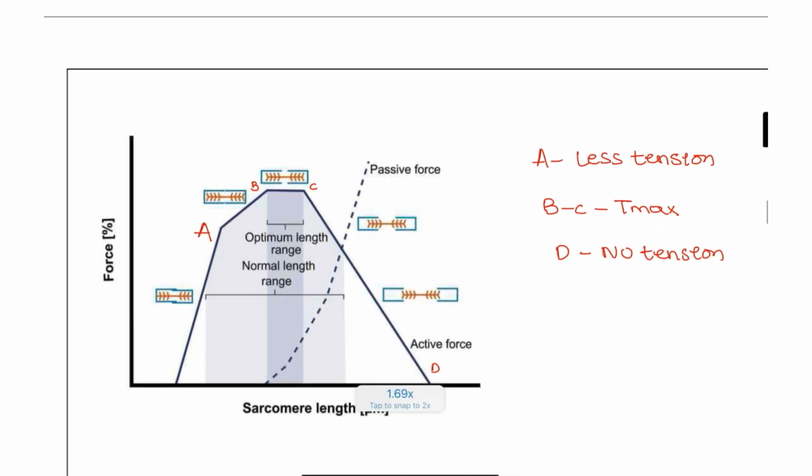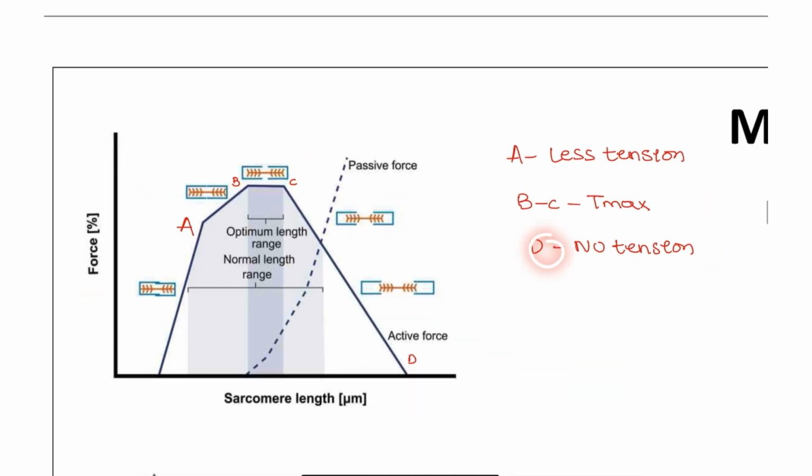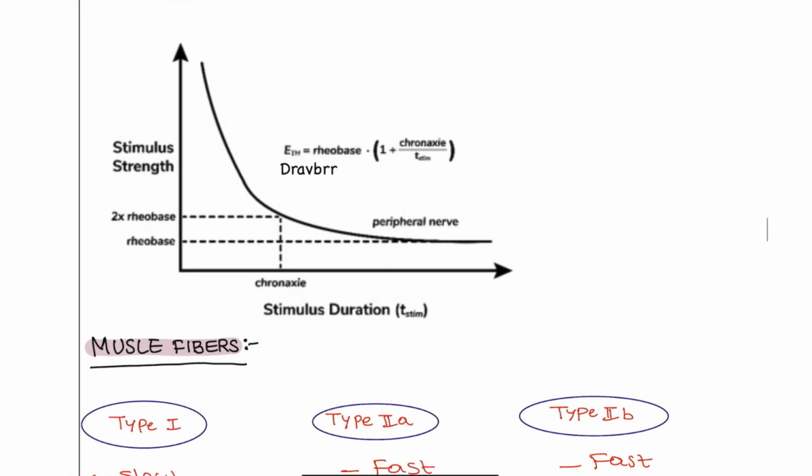Next, some of the important graphs that you have to see: sarcomere force and length. Force is nothing but the tension, so which is having the maximum tension? Here you can see, this is the point A, this will be having less tension, and B to C, here the stable tension, guys. The maximum tension will be seen here only, because here you can see the overlapping is also clear, right? Next, D, there is complete no tension in D. Here you can see that D does not have the tension. A will be having less tension. B and C will be the maximum tension in the muscle contraction.